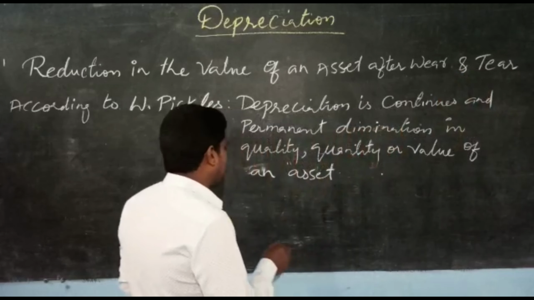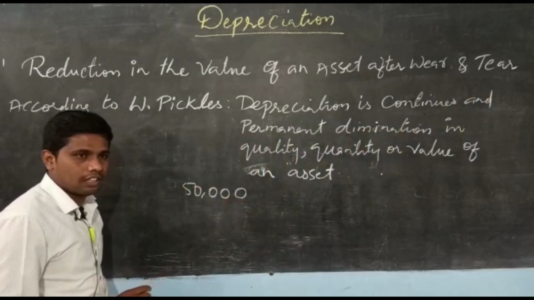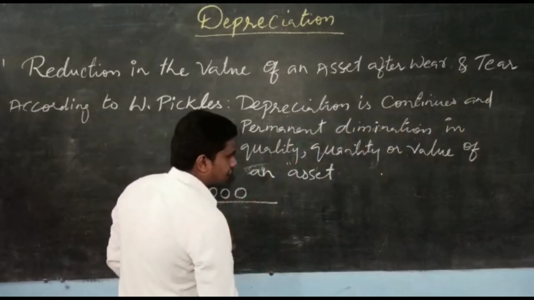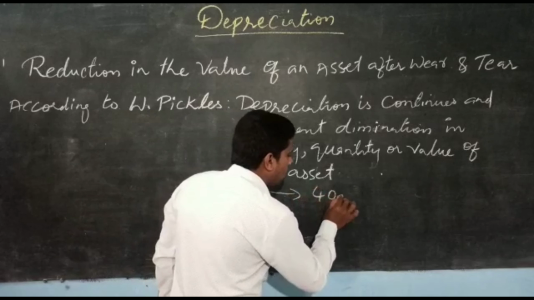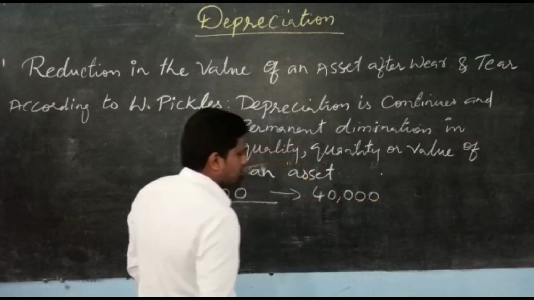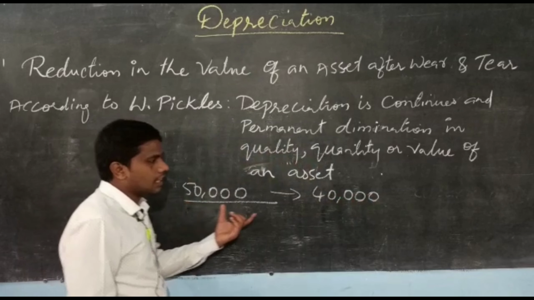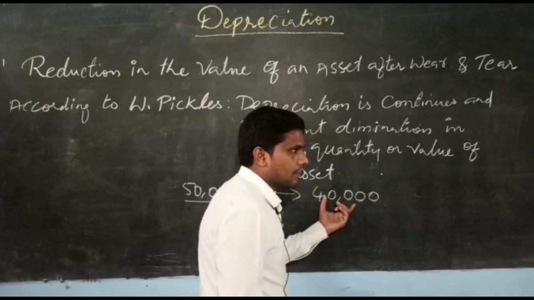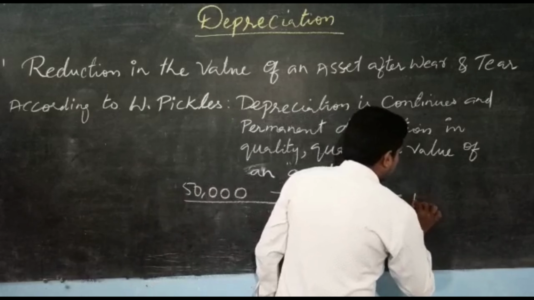For example, if I buy a bike for 50,000 last year, after completion of 1 year or 6 months, the value decreases to 40,000. At the time of buying the value was 50,000 and after the year the value is 40,000. So the difference is how much? 10,000.